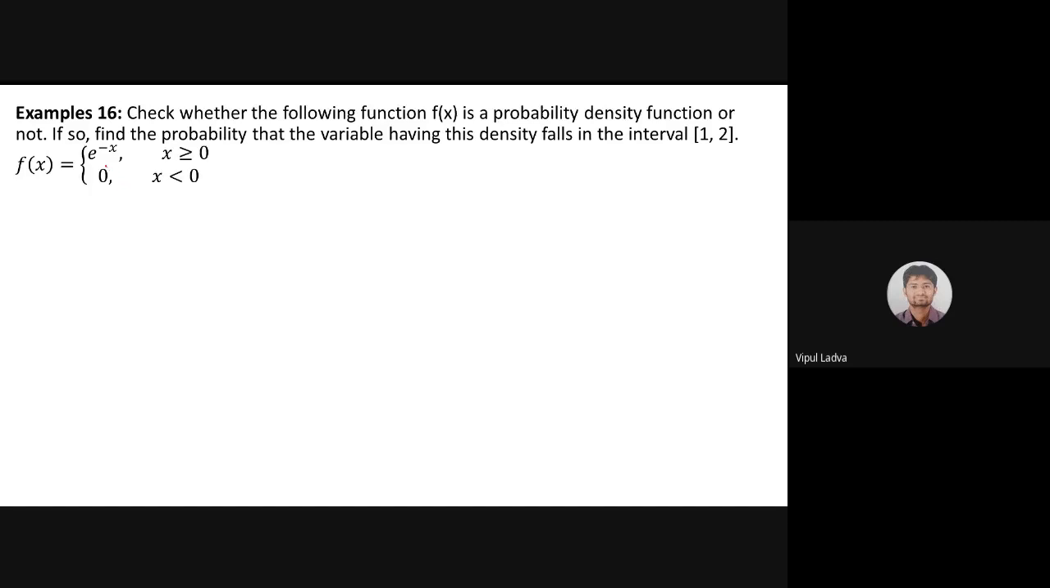We are not worried about this because it is not defined. So forget about this. We are worried about this. We will be taking care of this. If x is greater than or equal to 0, then it will be e raised to minus x.